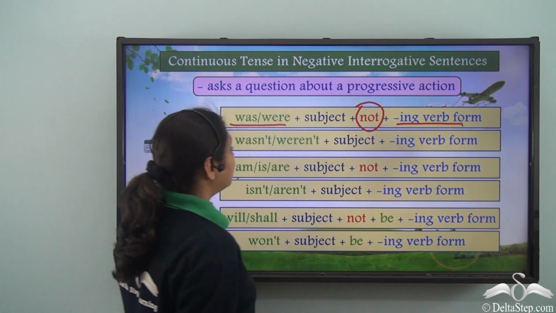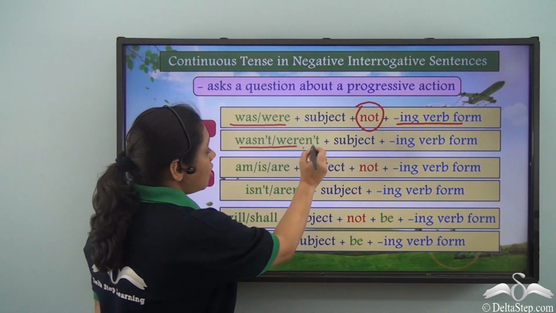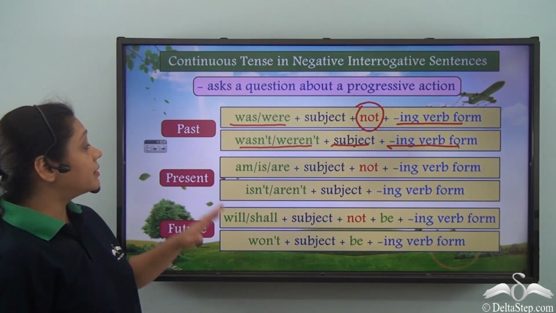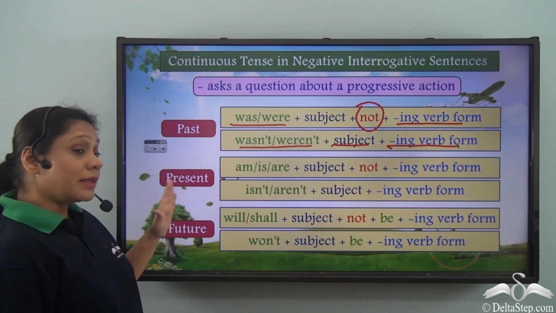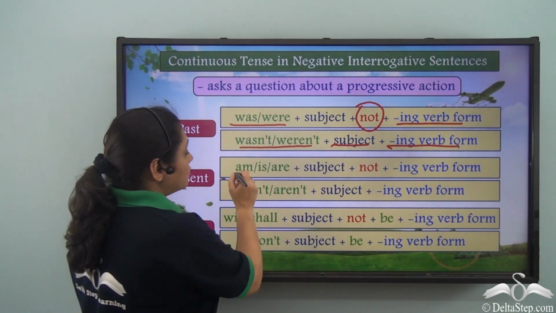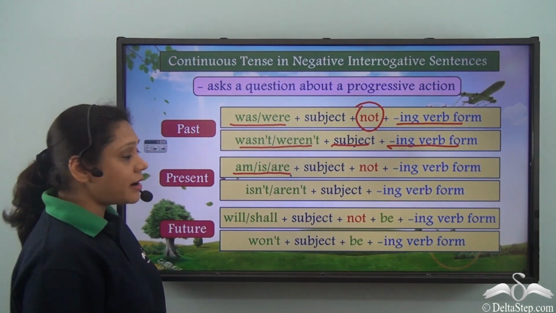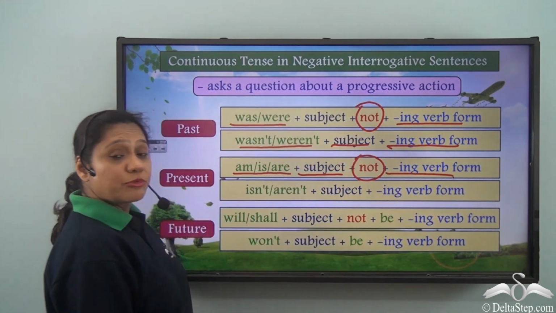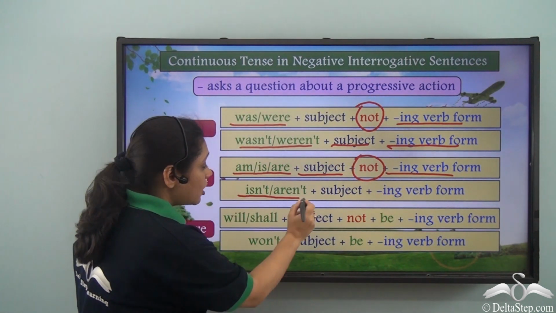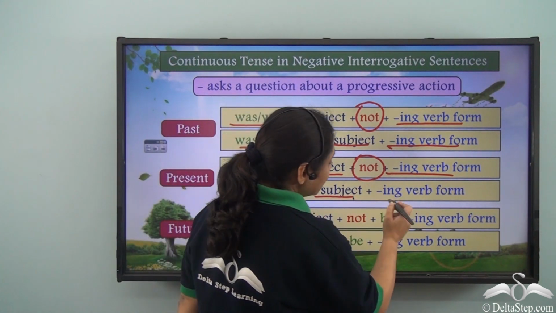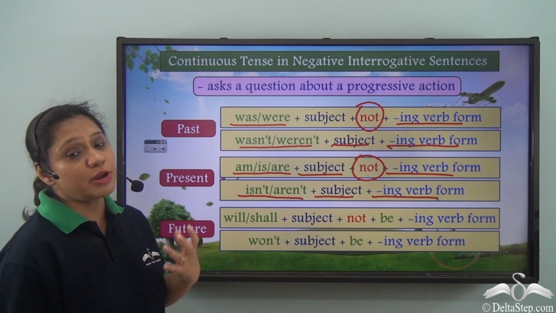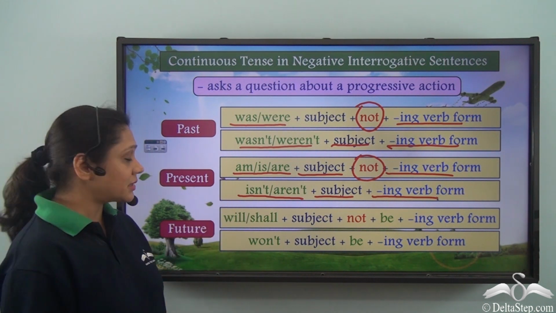In negative interrogative sentences, we use was or were followed by the subject followed by not and then the ing verb form, or we use wasn't or weren't followed by the subject and then the ing verb form in the past continuous tense. In the present continuous tense, we can use am or is or are followed by the subject followed by not and then the ing verb form, or we can use isn't or aren't followed by the subject and then the ing verb form. Now remember that we never use the contracted form of am not. If we want to use it, then we use aren't.